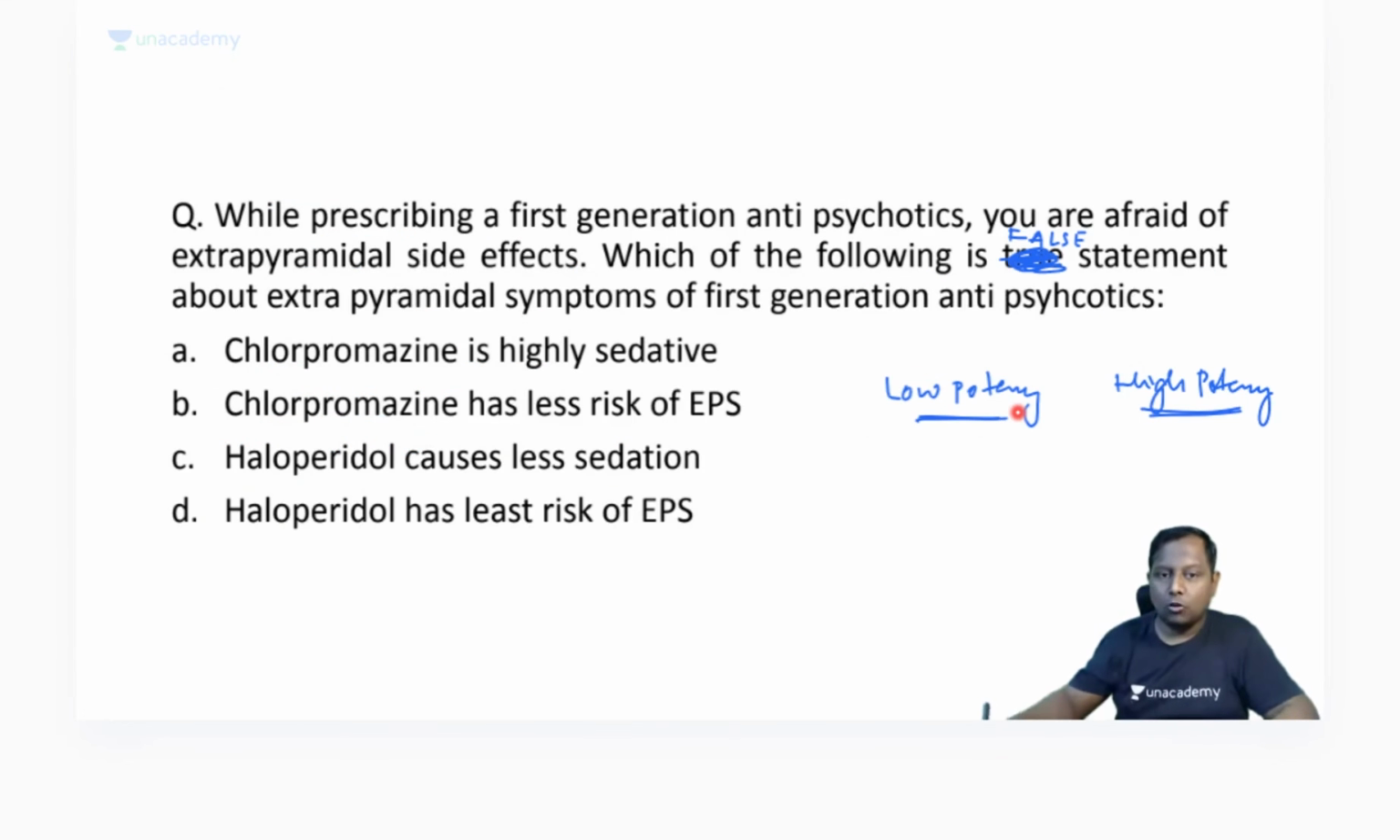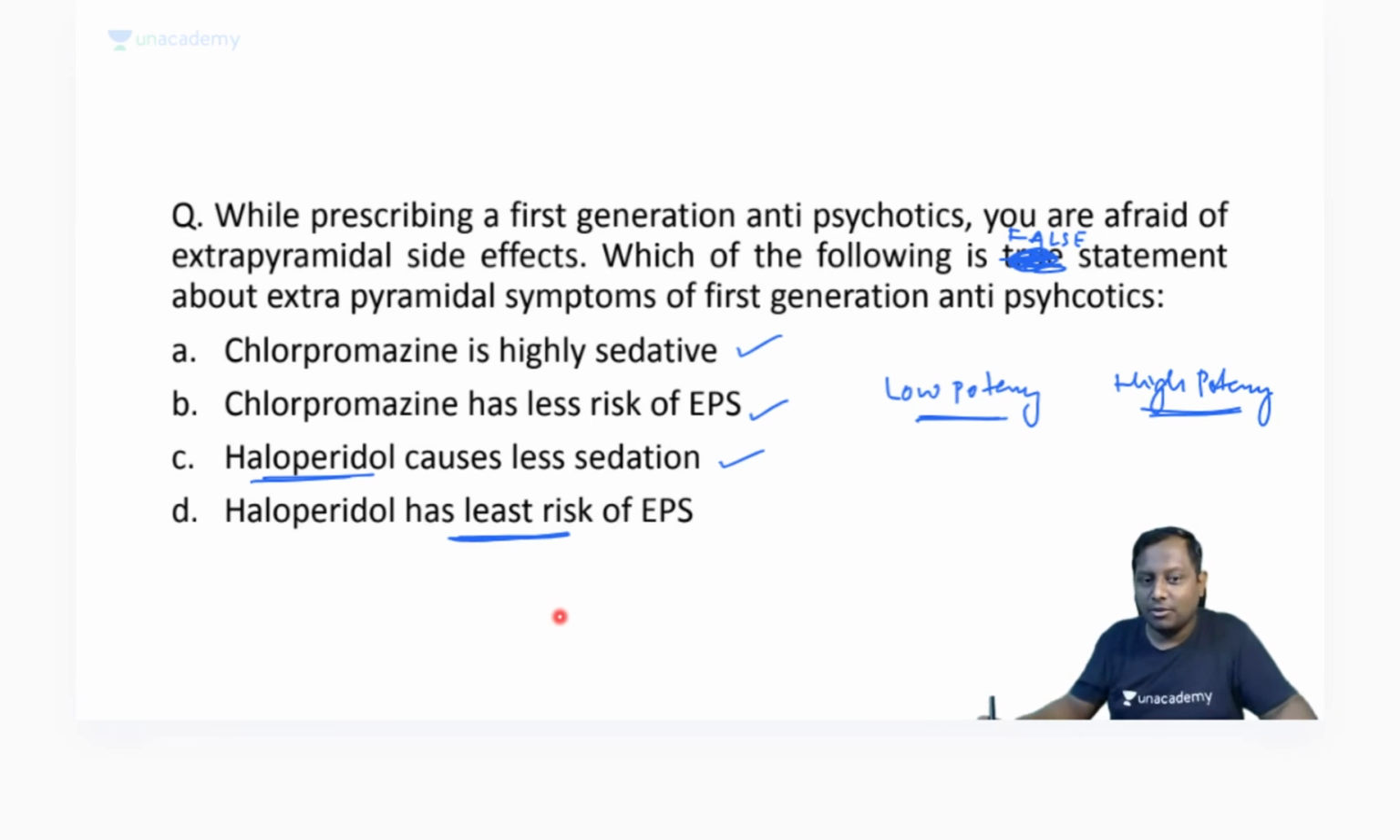Now read the options. Chlorpromazine is highly sedative. Yes, that's a true statement. Chlorpromazine has less risk of extrapyramidal symptoms. That is also a true statement. Haloperidol causes less sedation because it's a high potency drug. They will cause less sedation, but the least risk of EPS? That is ruled out right here.